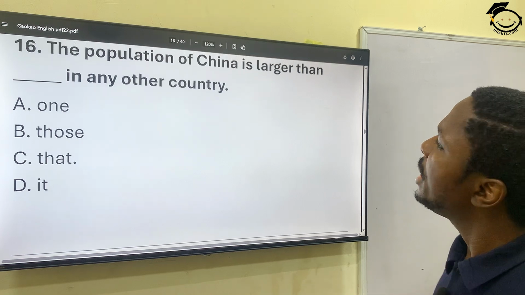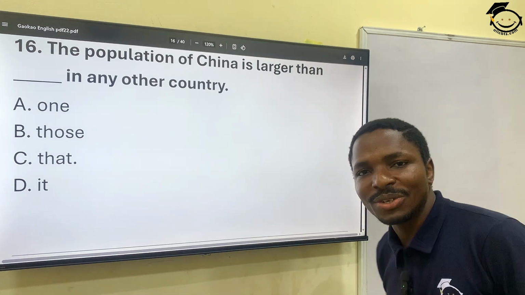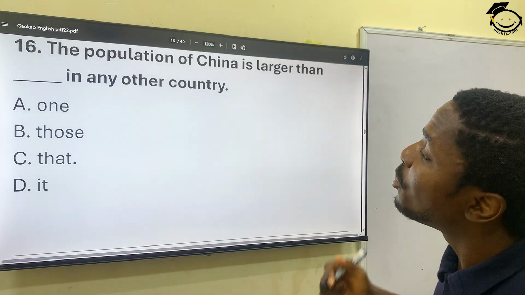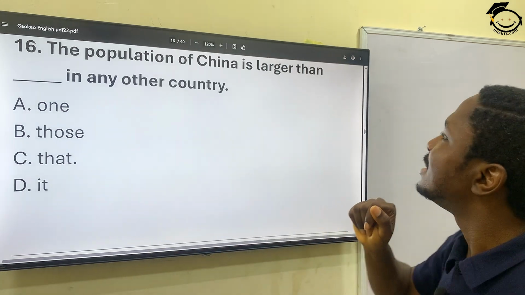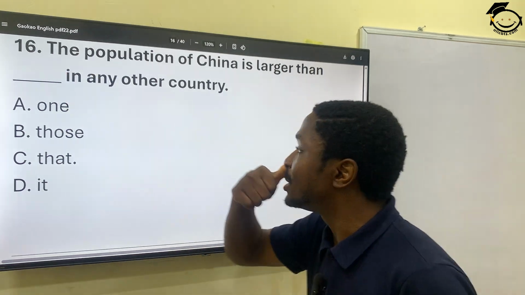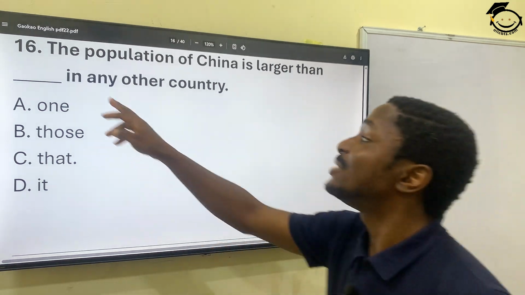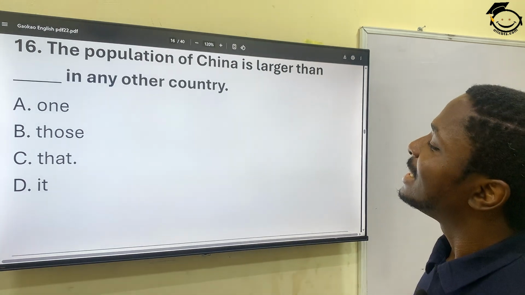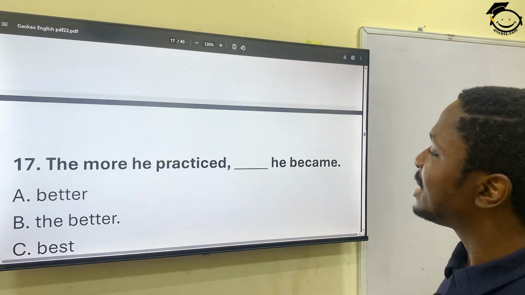16. The population of China is larger than dash in any other country. It's larger than one in any other country? No. Those in any other country? No. That in any other country? Right. It in any other country? Wrong. So let's put that in and see. The population of China is larger than that in any other country, or that of any other country too works there. So that's correct.